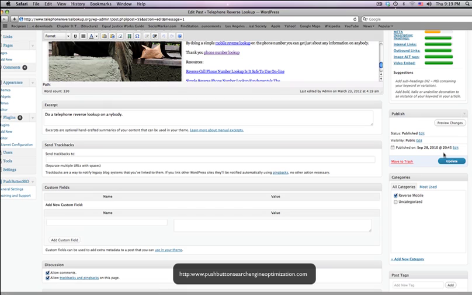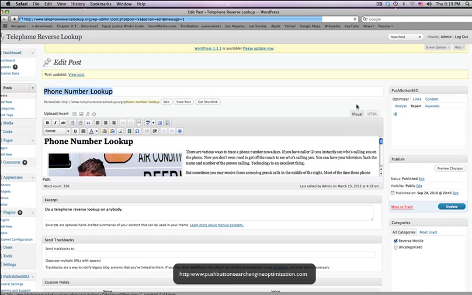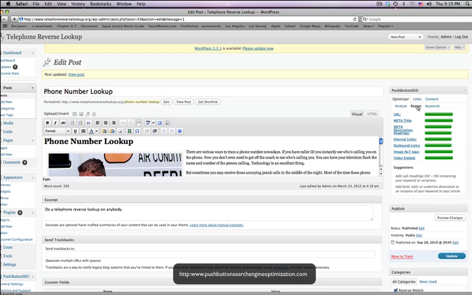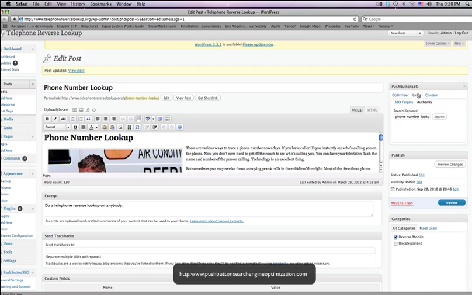So this is a great plugin that just does a whole bunch of really neat stuff. Sweet. Let's analyze this. That's pretty good. It's in the green, right? What are some of the things I could do different? Add more headings, add a better meta description, internal links, add some more outbound links. We have the image alt tags, right? We have the video. Let's go to links, SEO targets.